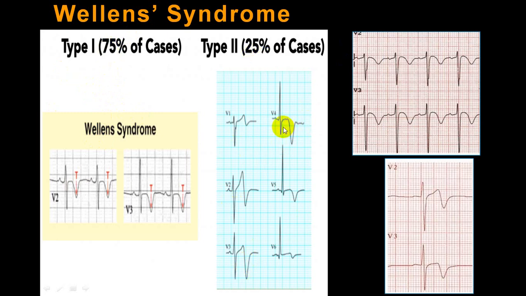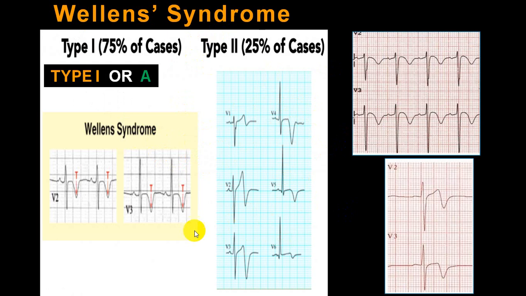And further, if you extend, in V4 you can see now deep T wave inversion. V5 also deep T wave inversion, and here almost again somewhat like a biphasic, but more of T wave inversion. So this is suggestive of a proximal LAD occlusion.